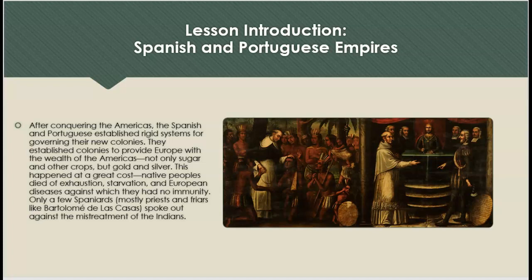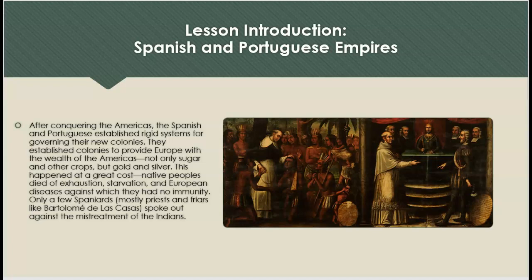After conquering the Americas, the Spanish and Portuguese established rigid systems for governing their new colonies. They established colonies to provide Europe with the wealth of the Americas, not only sugar and other crops, but gold and silver. This happened at a great cost.